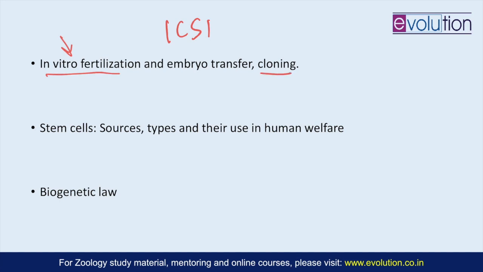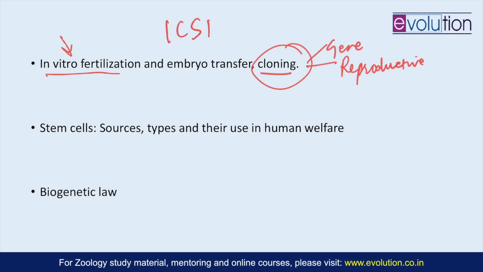Then cloning is the process which will produce genetically identical cells, tissues, genes, and organisms. And cloning is of different types. There can be gene cloning, where copies of genes or segments of DNA are cloned. Then there is reproductive cloning, where you clone and produce copies of whole animals. And then there can be therapeutic cloning also, where stem cells are used to create new tissues or replace injured or diseased tissues.